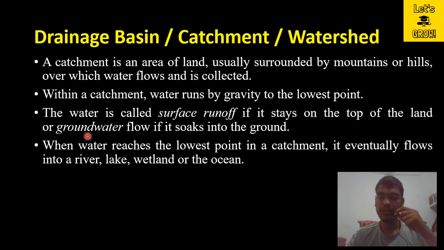This groundwater flow can join some river or stream at a later stage, or it can join the groundwater also. When water reaches the lowest point in a catchment, it eventually flows into a river, lake, wetland or the ocean. So whenever water flows in a catchment and reaches the lowest point, it will join another river, lake, wetland or ocean. Ultimately all the rivers are going to join the ocean.